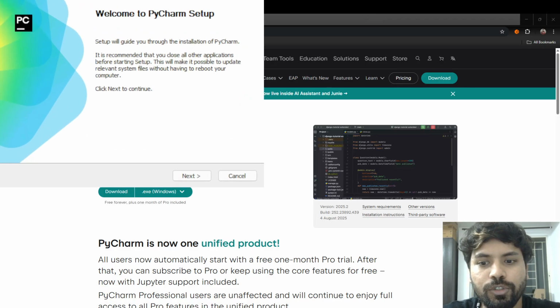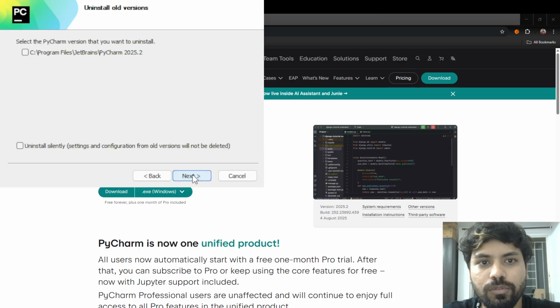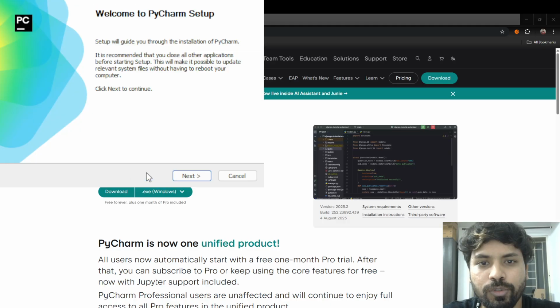Something like this should pop up. You can click next. I have already installed it, so I'm not going to do that. It says uninstall, so it won't show up for you, but just go here, click next, and you should be good to go. And at the end it will ask you to choose the Python, how you want to reference the Python SDK. So click on the conda version, and it will ask you to download the mini conda, and that should be it.